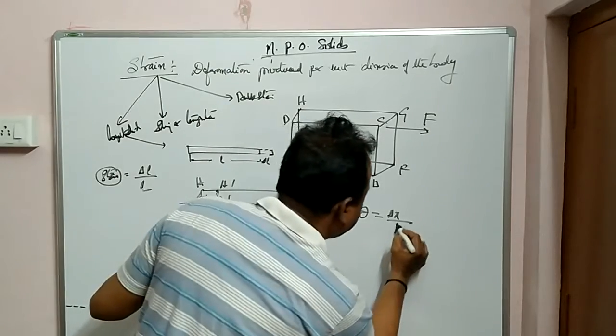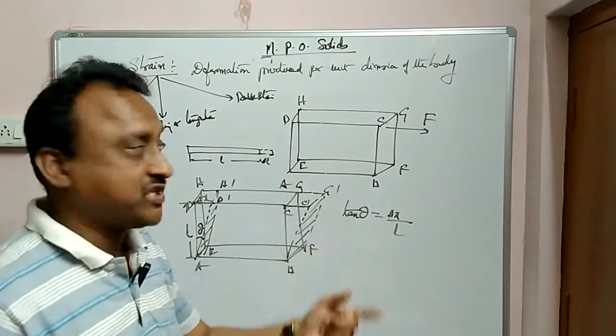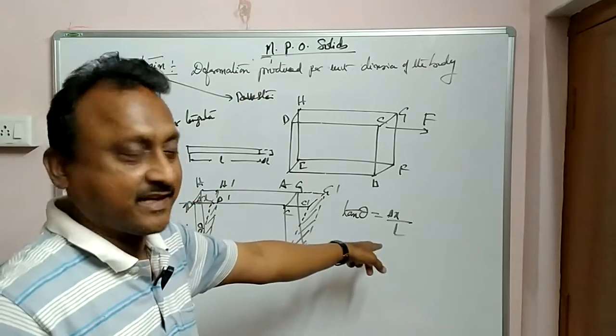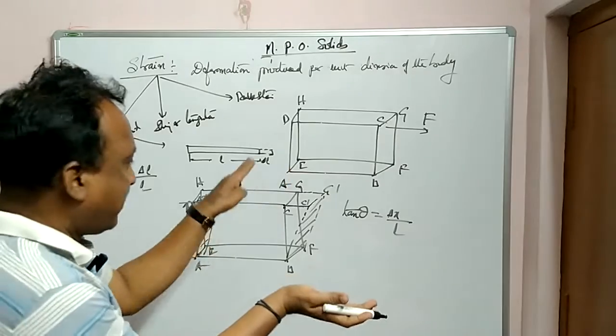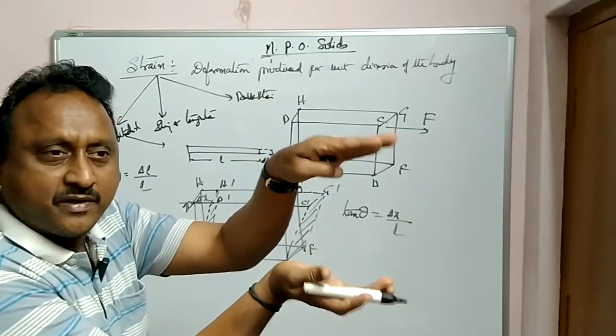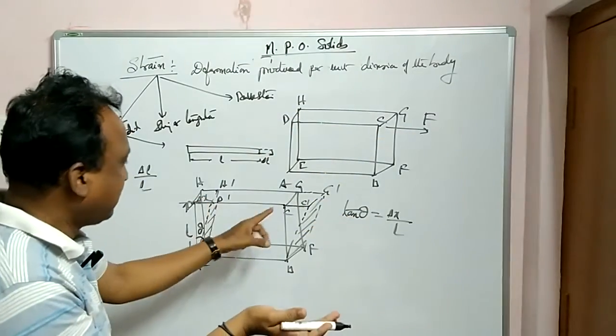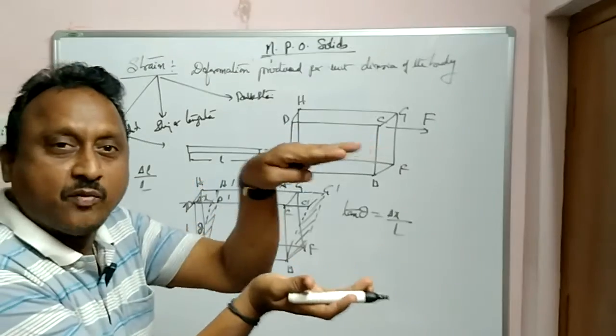Opposite by adjacent, delta x by L. So sometimes shearing strain is also indicated as tan theta. Okay? Delta x, you can see, the solid rectangle is converted into a parallelepiped. A little bent it is, you can see.